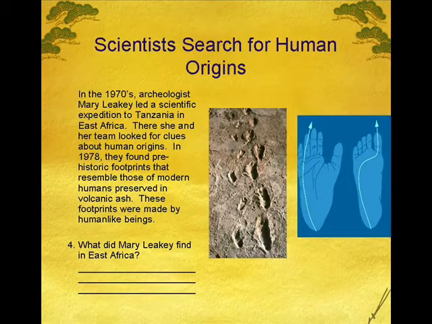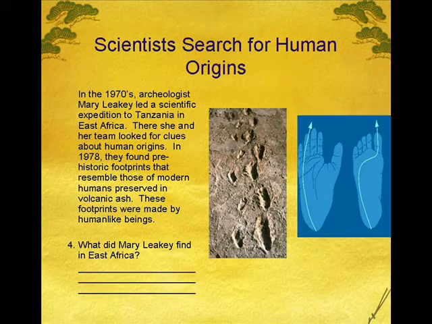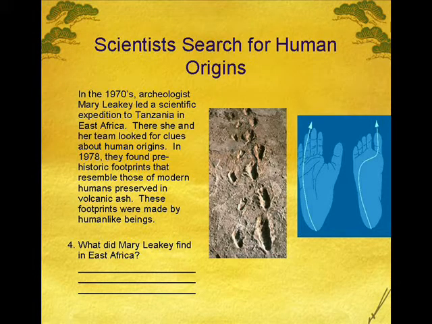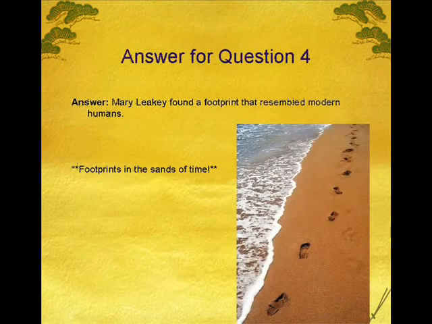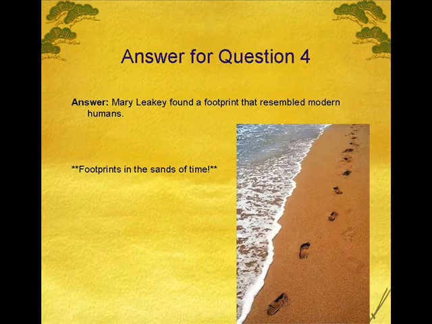In the 1970s, archaeologist Mary Leakey led a scientific expedition to Tanzania in East Africa. There, she and her team looked for clues about human origins. In 1978, they found prehistoric footprints that resembled those of modern humans, preserved in volcanic ash. These footprints were made by human-like beings. Question 4. What did Mary Leakey find in East Africa? Answer for question 4. Mary Leakey found a footprint that resembled modern humans.